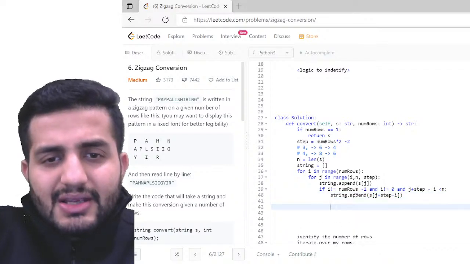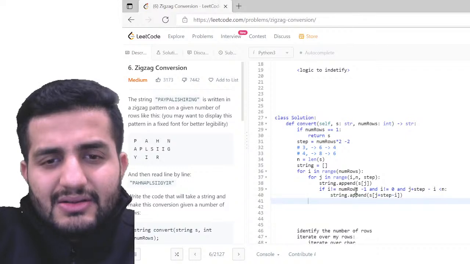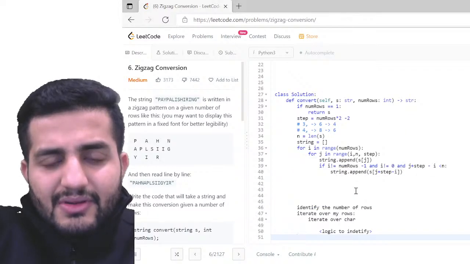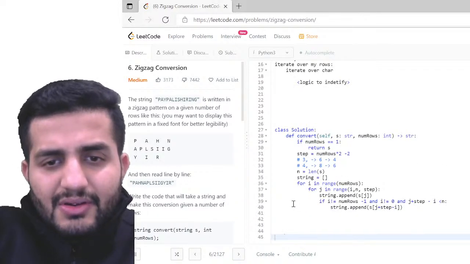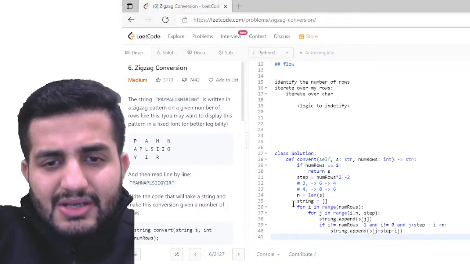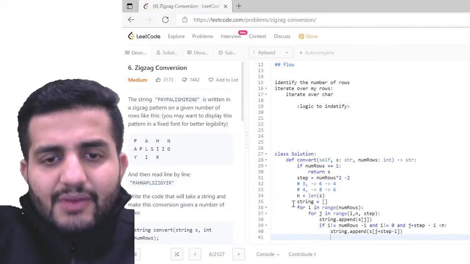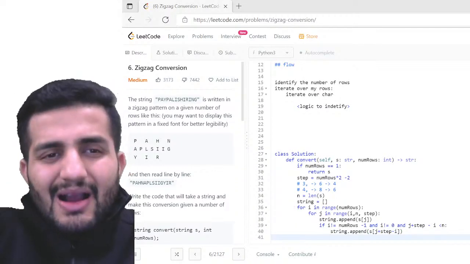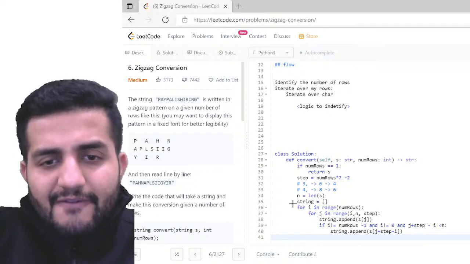And then in this case, if this makes sense, what I'm going to do is simply append. So now I have my string here.